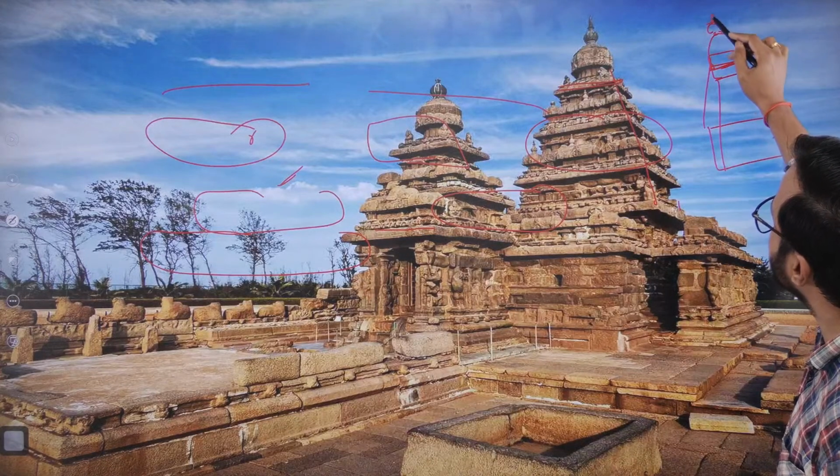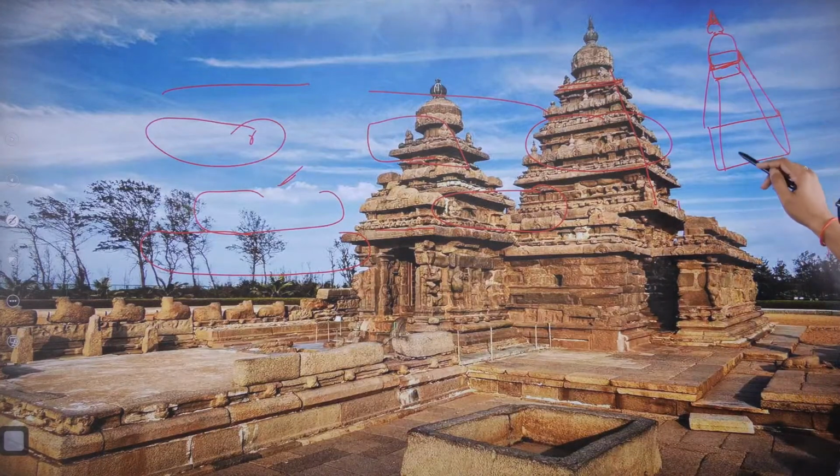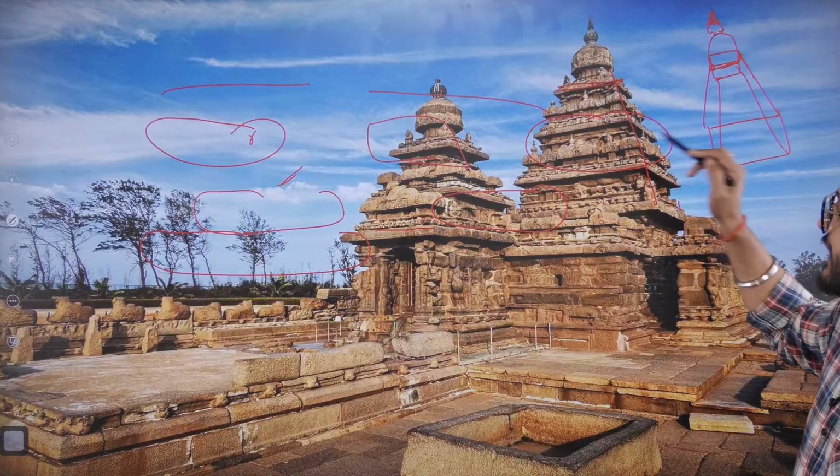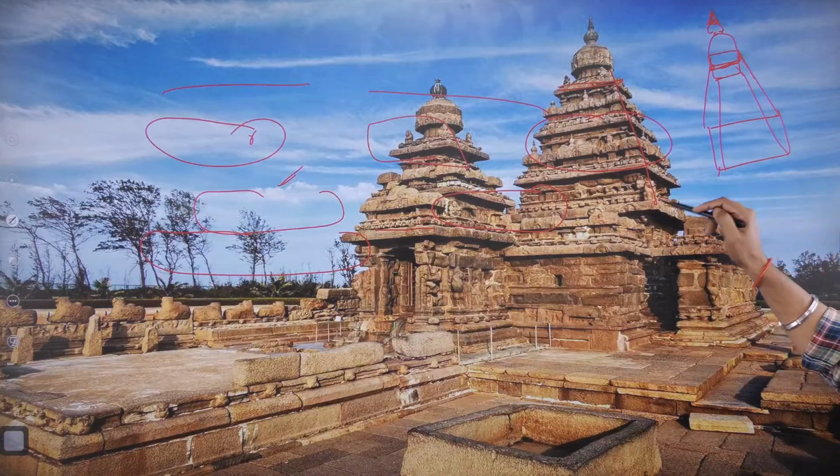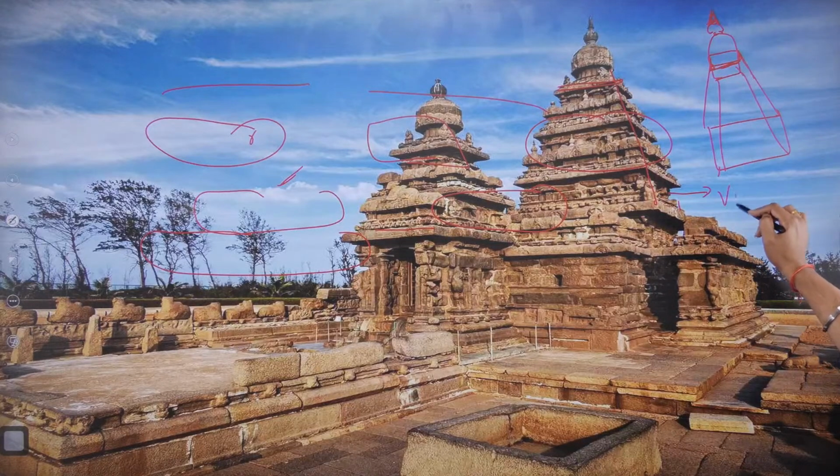So that is how it looks. Basically this is the specific style of temple tower, which is called a Vimana.